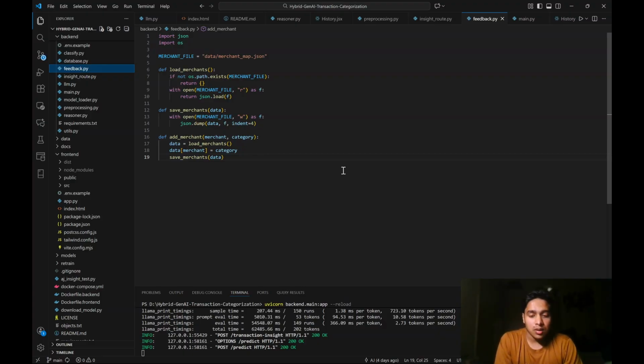When you daily drive this product, it will learn from you. It will learn what you like. It will grow better the more you use it. The more you use the product, the more it learns about you and your expenditure.